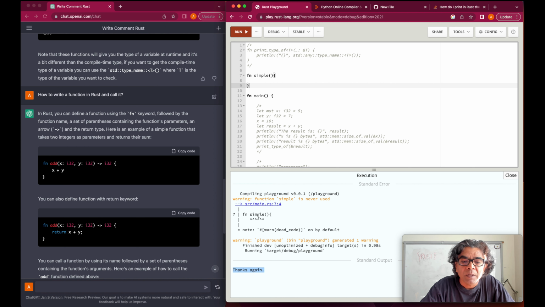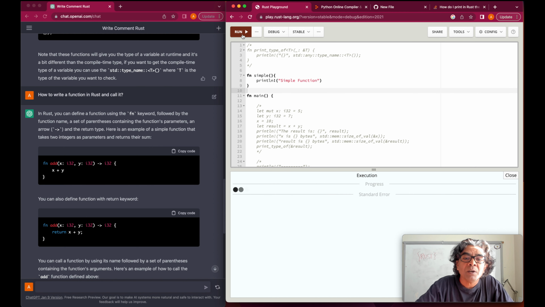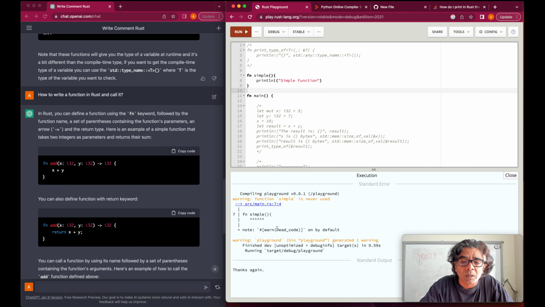No problem. It says the function, there is a warning, it's dead code. It means it doesn't do anything, which totally makes sense. So let's come back here and write println!("simple function"). Let's run it. Now it's dead code. It means that this code is never used. So this simple is never used.